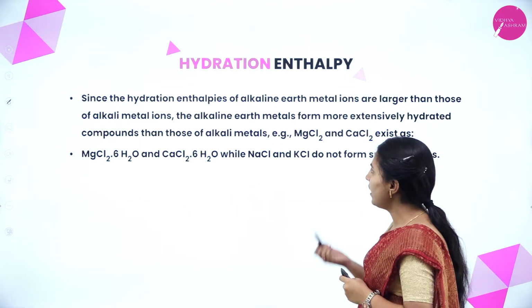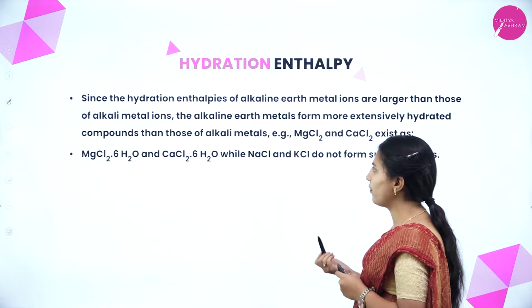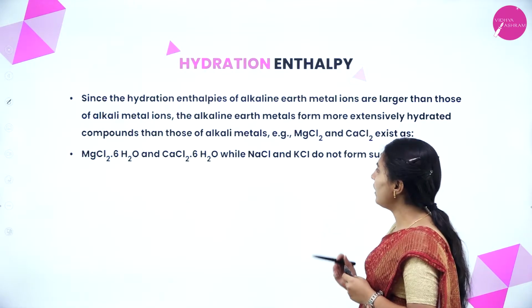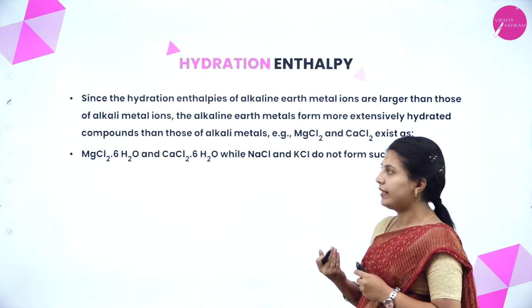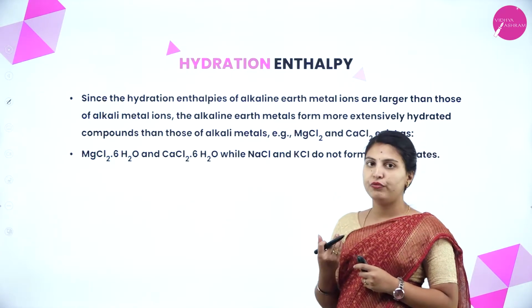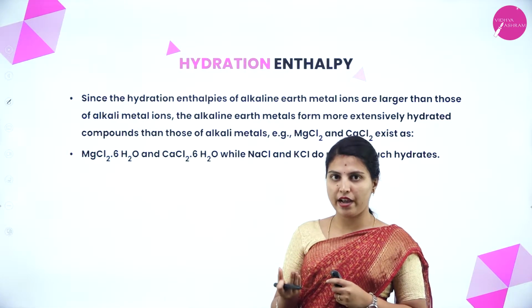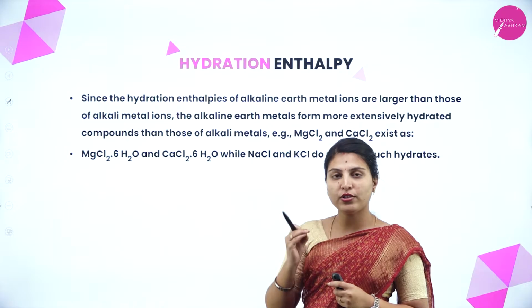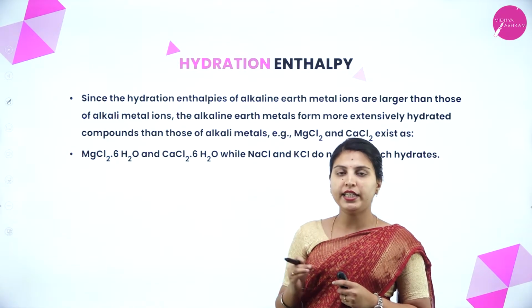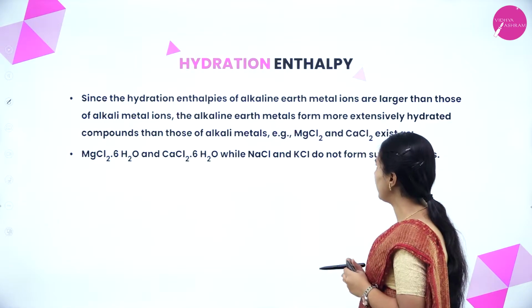Since the hydration enthalpies of alkaline earth metal ions are larger than that of alkali metal ions, the alkaline earth metals form more extensively hydrated compounds than those of alkali metals. We have now understood that alkaline earth metals have more hydration enthalpy than alkali metals. Because of that, the second group elements will form more hydrated compounds than group 1.